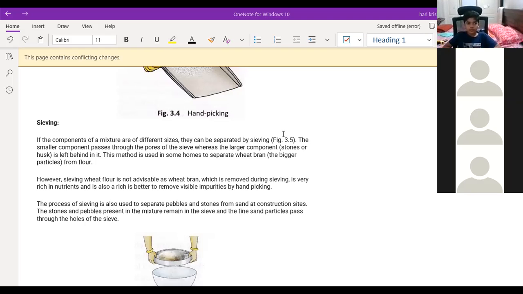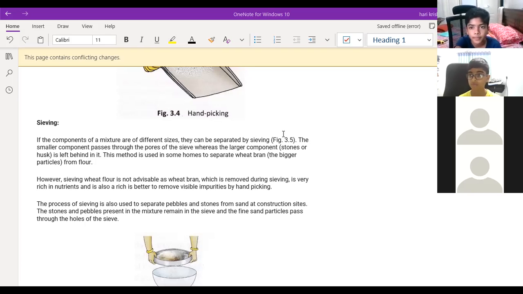Have you seen the sieving process in your home when your mother or the parents are doing that one? Yes, sir. Then what are the examples for the sieving? Sir, they separate wheat from something. Yeah. When you are making the chapatis, usually mother takes the flour and keeps it on the sieve. Yes, sir. And when they shake the sieve, what will happen? The complete wheat flour or any other flour goes down, and whatever impurities are there in the flour, sir, will stay above the sieve. Yes, sir.